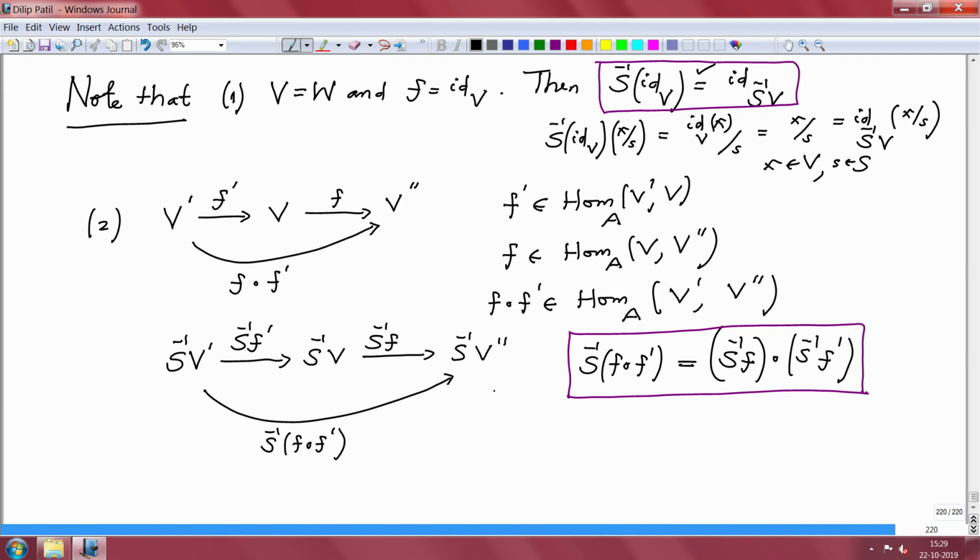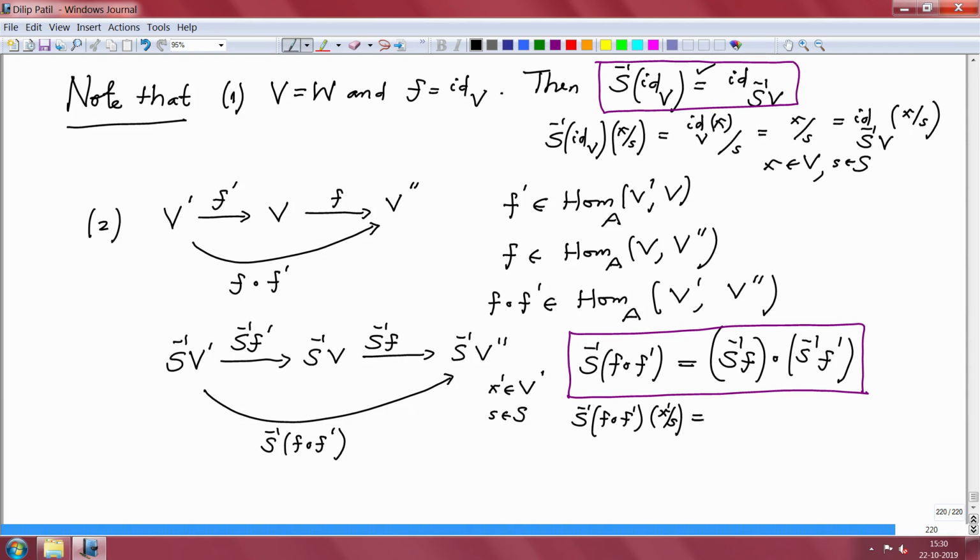So if I take any element of S inverse V prime, x prime by s, with x prime in V prime and s in S, then let us evaluate this side on x prime by s. What do I get? S inverse of f compose f prime evaluated on x prime by s.